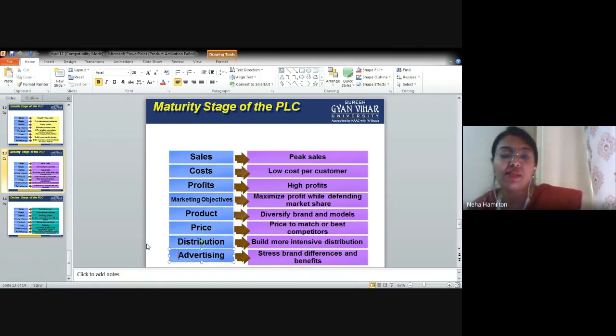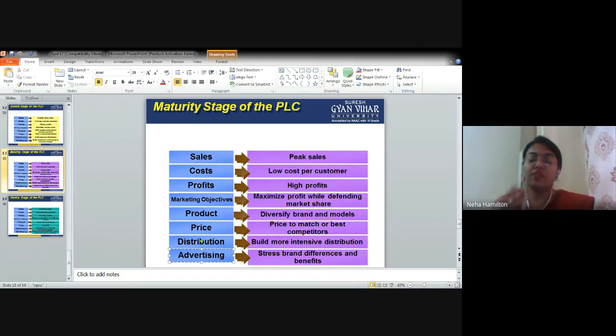Then you have advertising: stress brand differences and benefits, right? Here the advertising changes at the maturity stage. You are telling people what different features your brand or product is giving, how your product is different from others, and what benefits you are giving that your competitor is not giving. Specifically, the very classic legend companies are using emotional advertising.